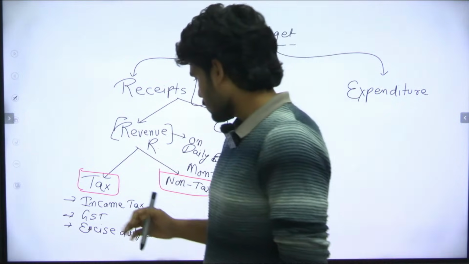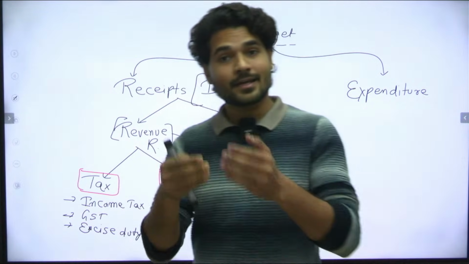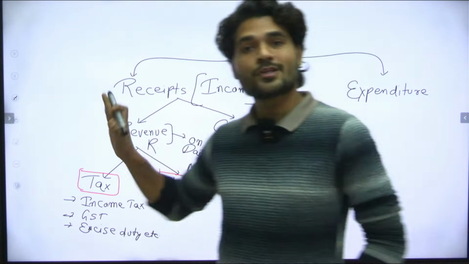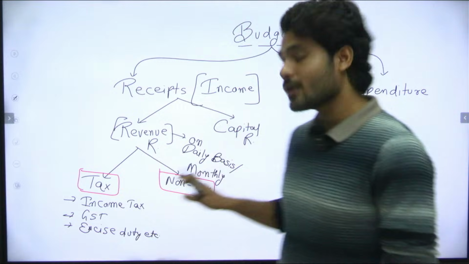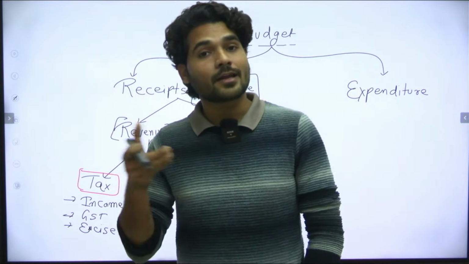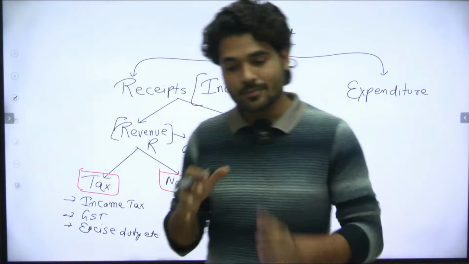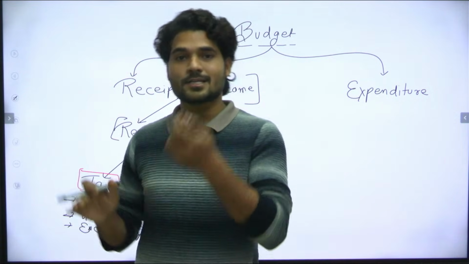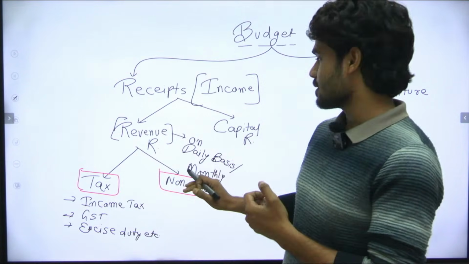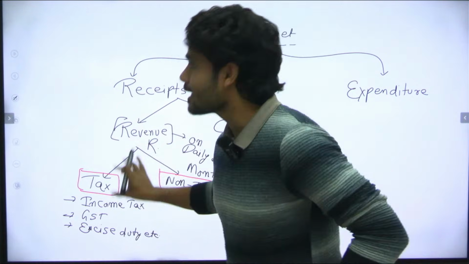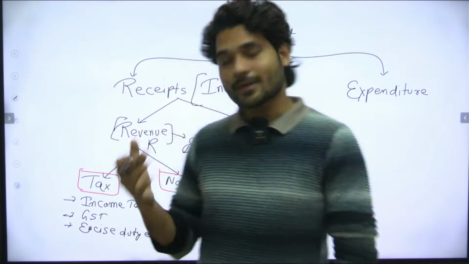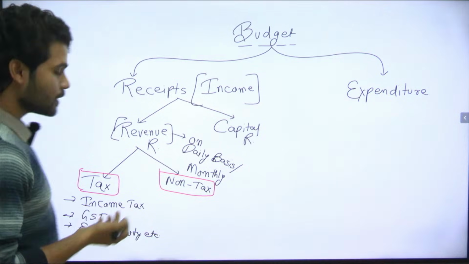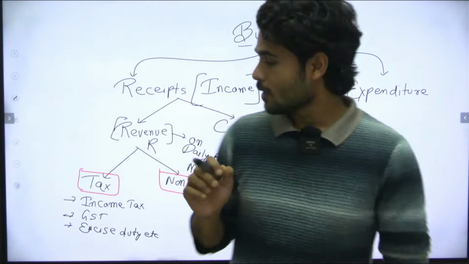Okay. So by income tax, the government is getting income. What type of income is it? It is of a revenue nature, which the government gets on a daily basis or on a monthly basis. That is what we call recurring in nature. What is the meaning of recurring? Recurring means on a daily basis, on a monthly basis or in a scheduled way. That is called revenue receipts. Under revenue receipts, we have tax. So from tax, we have three examples: income tax, GST and excise duty.